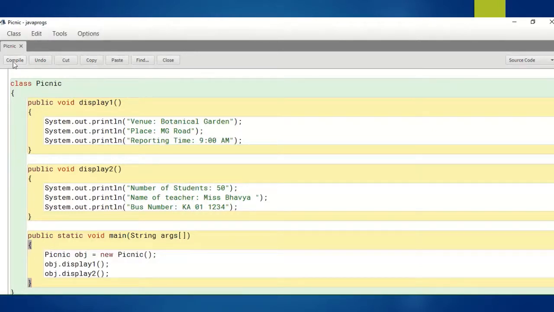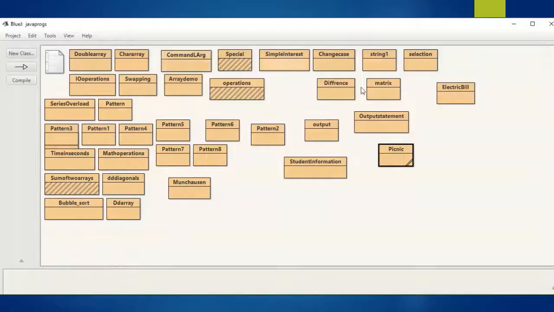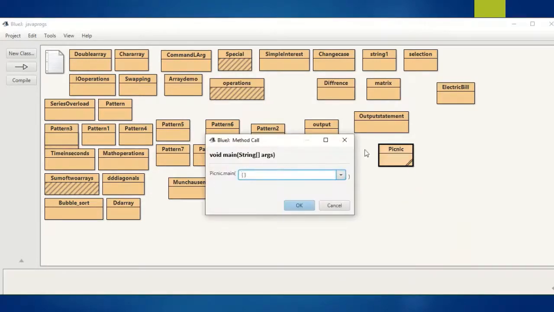Let us compile this. I compiled this program and I got no syntax errors. Now let me close this and call the method. We have to right click here, and then click on void main string args. Next we have to click on the OK button so that the output will be displayed on the screen.